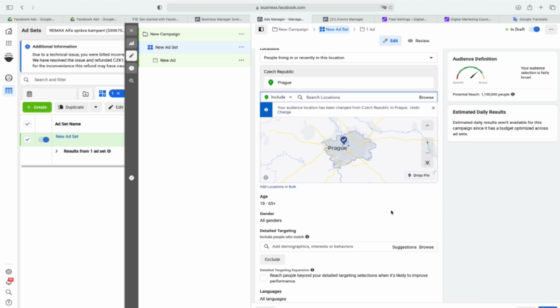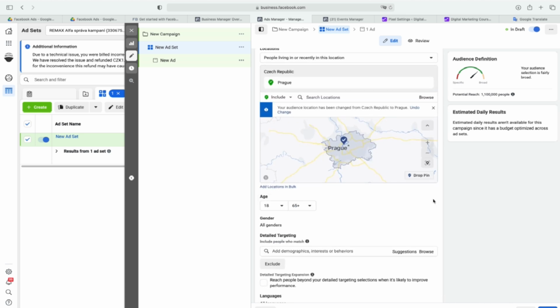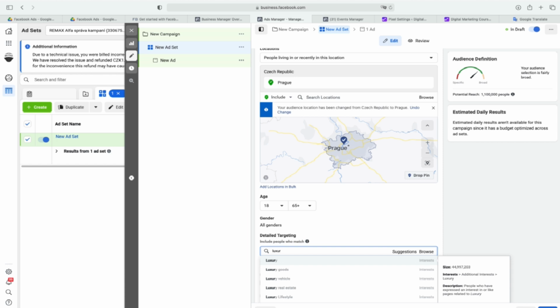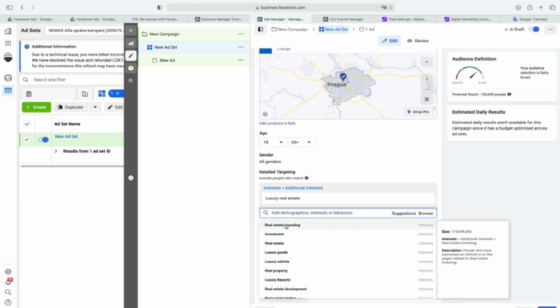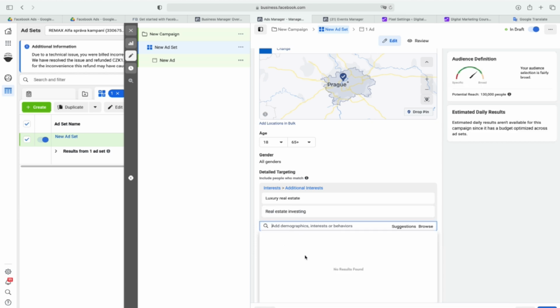But you can also edit age, but it's not possible in all countries, in all businesses. And let's say you can also just write, let's say I write luxury. So you can see immediately I can get some luxury real estate, and I can click to suggestions to get more possibilities. And I can see what is more.